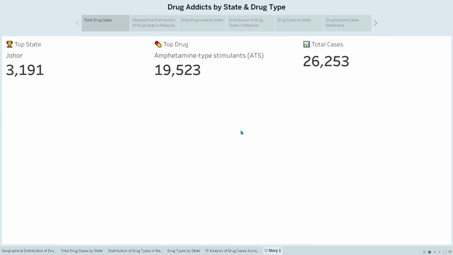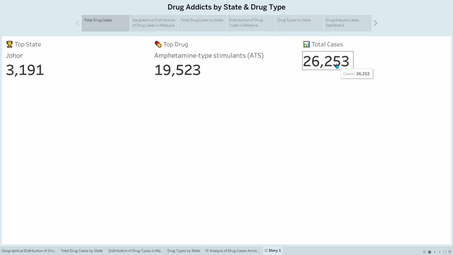My name is Muhammad Zahid bin Saidi. I will continue my part, which focuses on Tableau, where I created interactive visualizations to better explore and understand the data. The objective of this analysis is to identify patterns, compare states, and determine which drug types are the most dominant. To begin with, here is the overall summary.